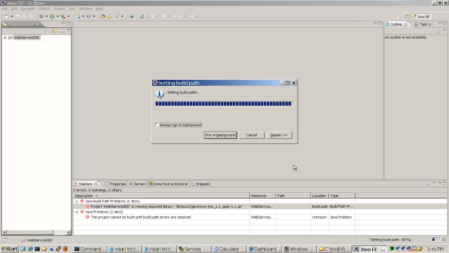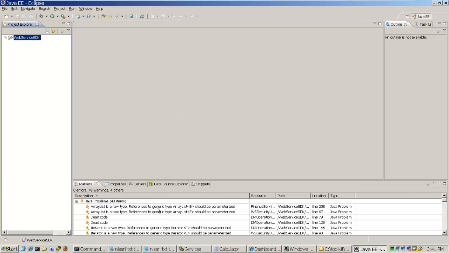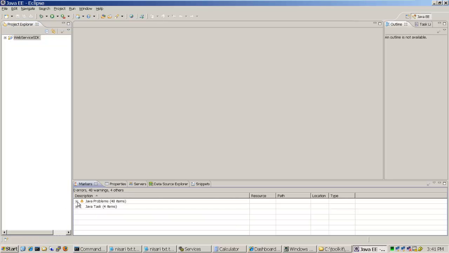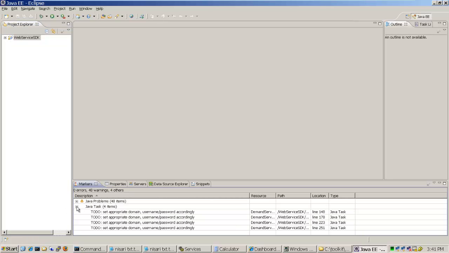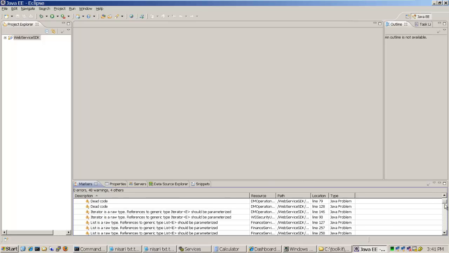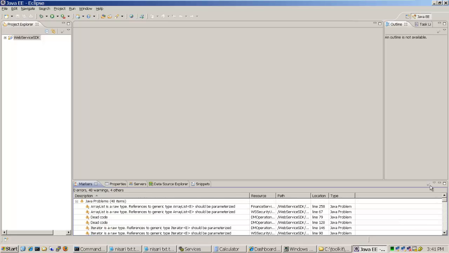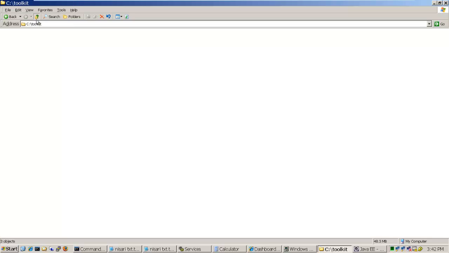So at this point, let's see what is missing. So we can see the Geronimo file, okay, it looks like we have all the files. Let's go to the workspace from here.